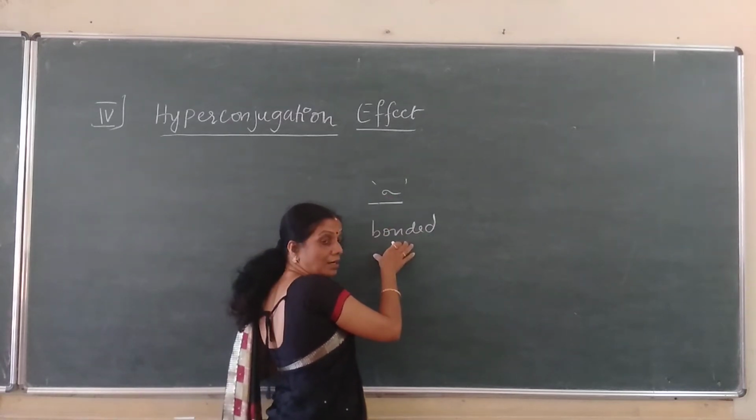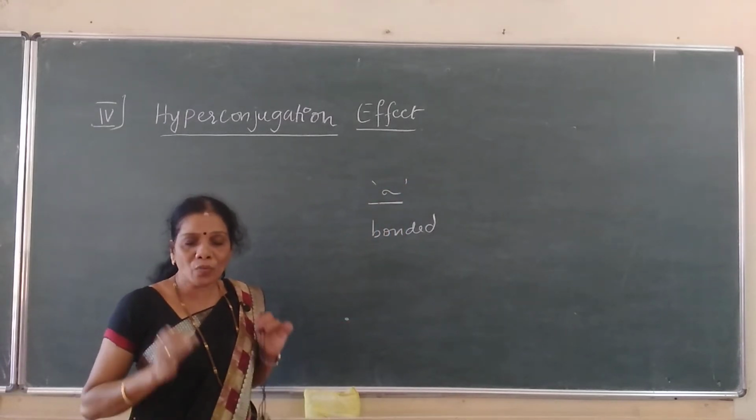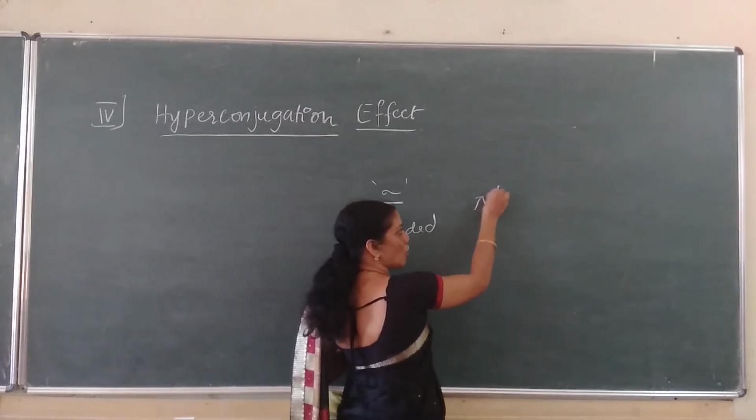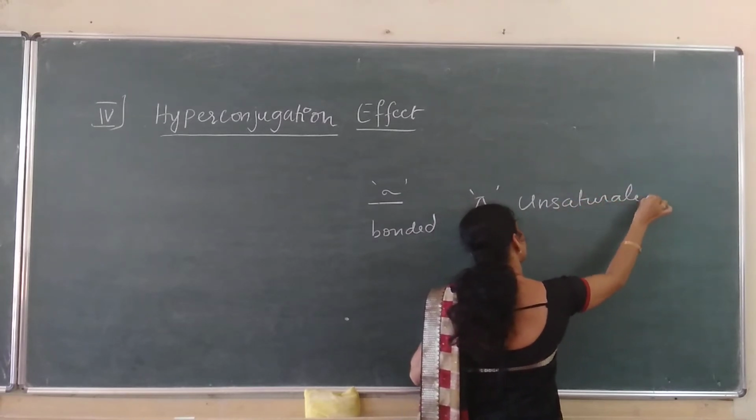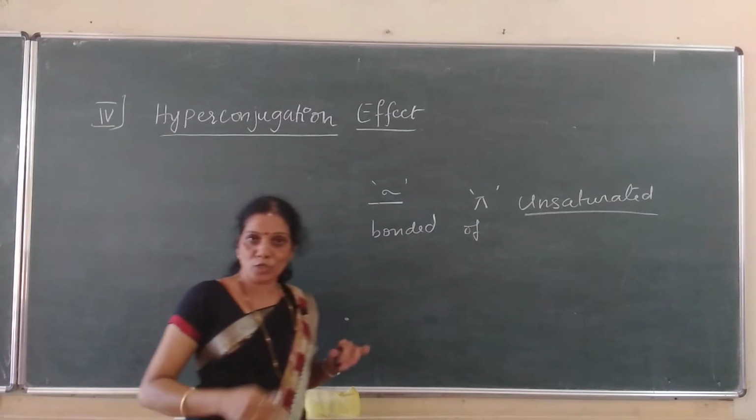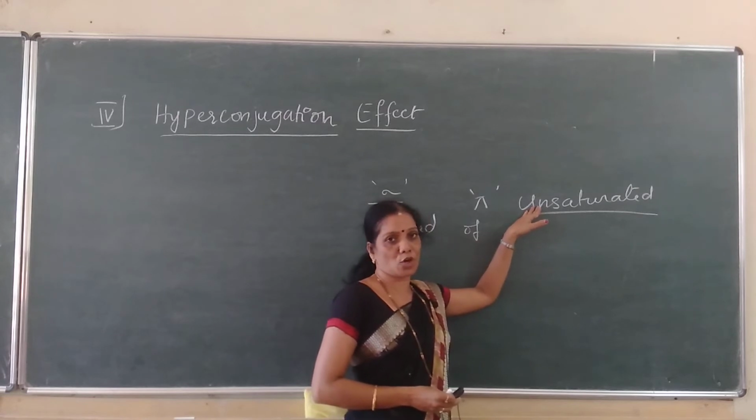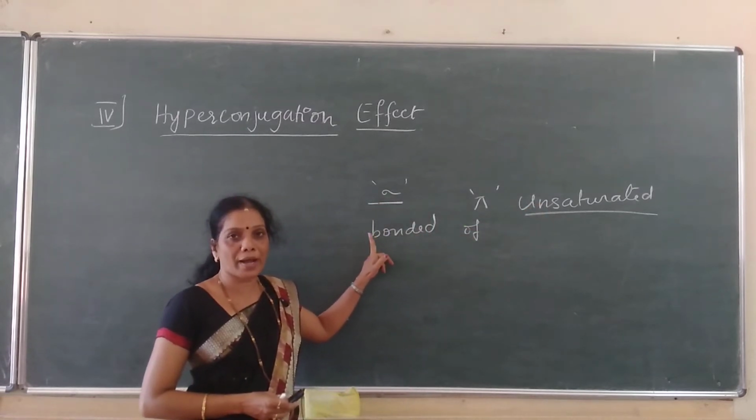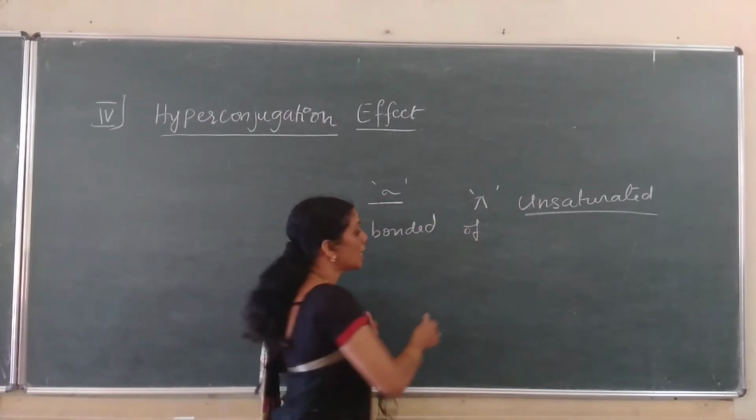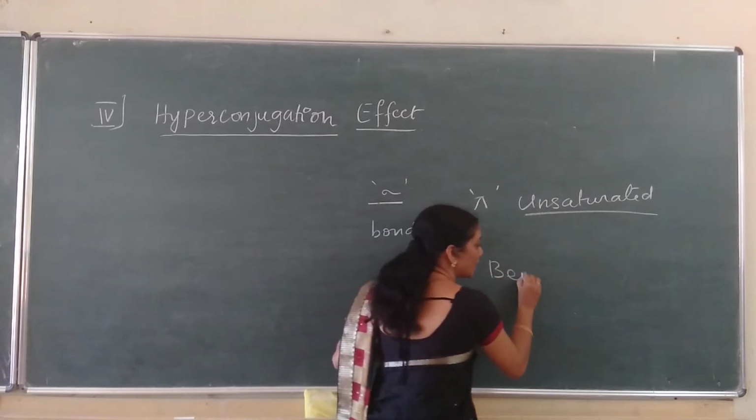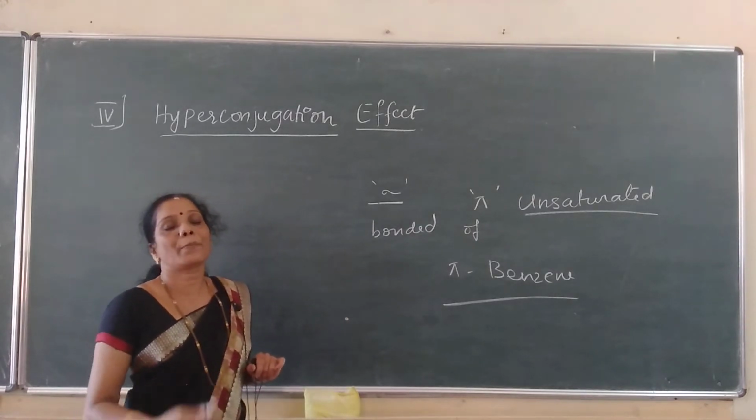Now, what happens here? The bonded pair of sigma electrons always interacts with the pi electrons of an unsaturated system. Unsaturated means, as we already know, double bonded or triple bonded open chain organic compounds are always called unsaturated compounds. Sigma electrons of the bonded pair interact with the pi electrons of the unsaturated system or the pi electrons of the benzene. Benzene is not an unsaturated compound, but still it contains a pi bond. Understood?